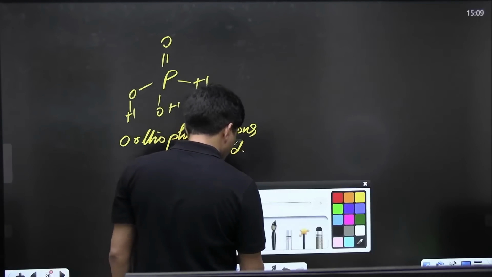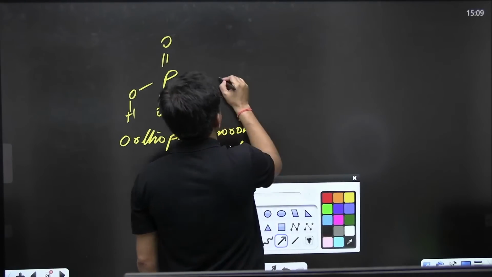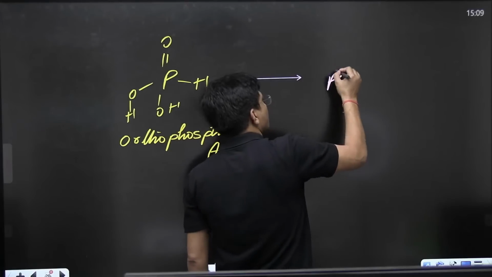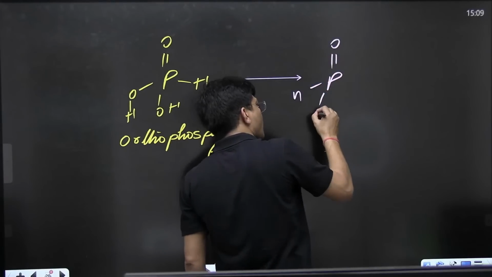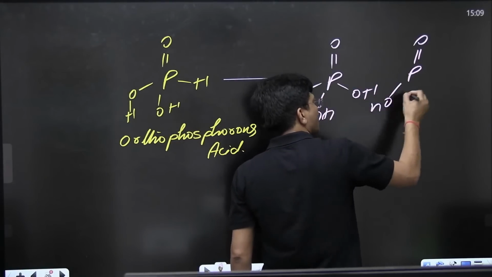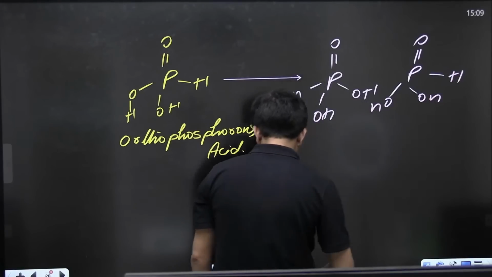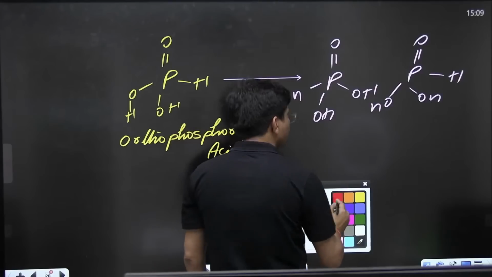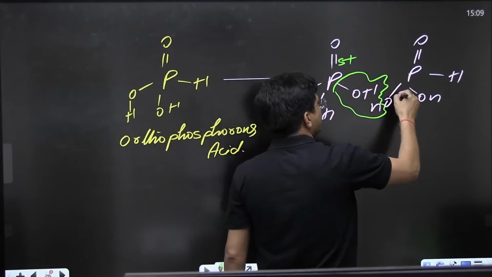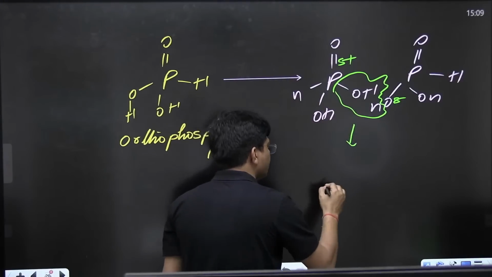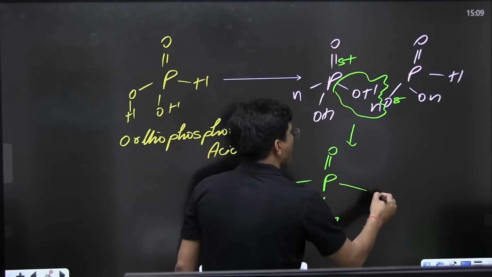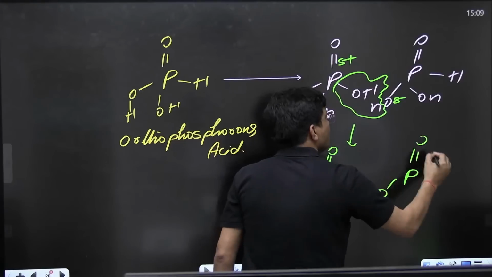Now, if I take two molecules and remove water from it, P double bond O, H, OH and P double bond O, OH, H, and water has been eliminated, this develops positive charge and over here negative charge. What you are going to get? You will get P double bond O, H, OH, O, P double bond O, H, OH.